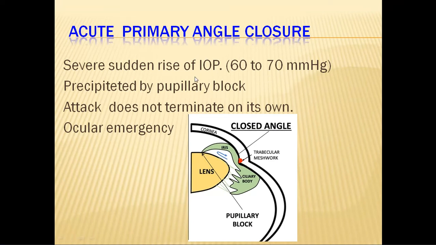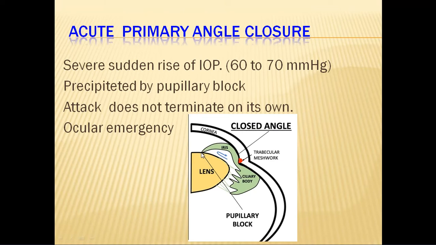So ultimately, at one attack, there will be a very severe rise in the intraocular pressure, and it is not self-terminating. That means the block remains permanent or for a long time. Again, here the trigger factor is the same, a mid-dilated position because of anything, physiological or pharmacological, or a prone position.